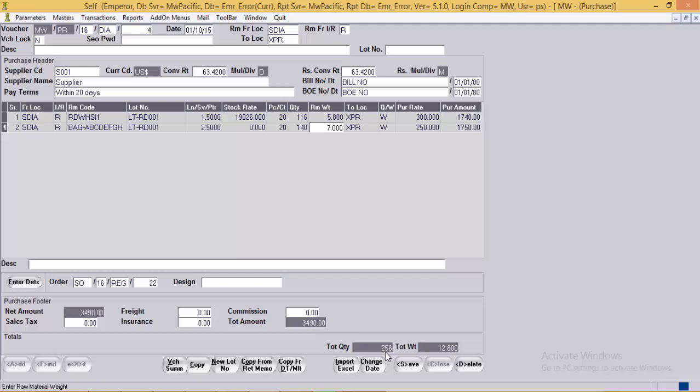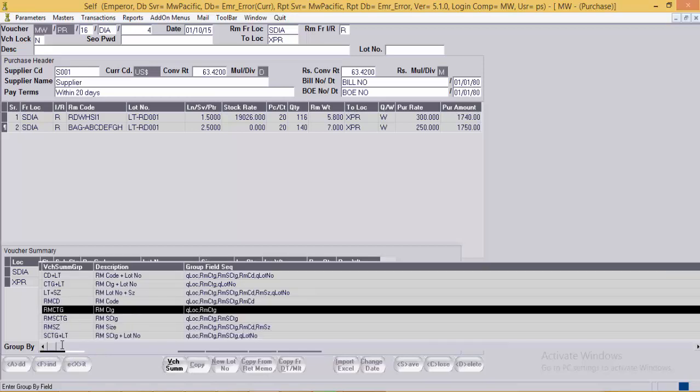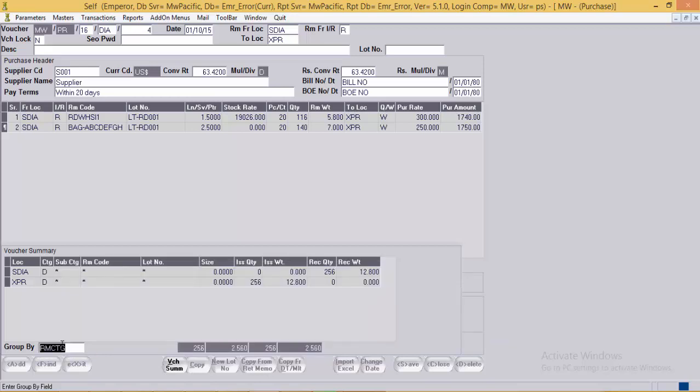The total quantity in the voucher and the total weight in this voucher is displayed over here. User can have the voucher summary which will display the weights which have been received in the stock of diamond. User can select a required group by option to view the summary.